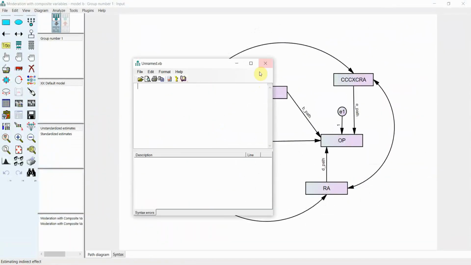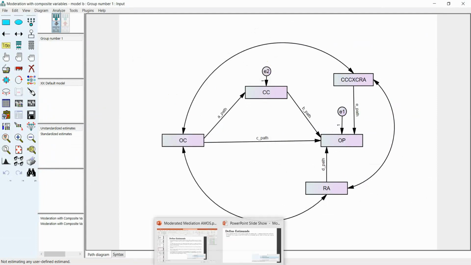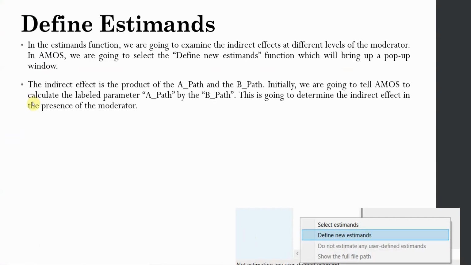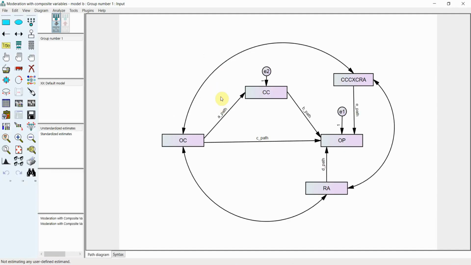Here you will define your estimate. The indirect effect is the product of A and B path. So your indirect effect, that is the effect of OC on OP through CC, is the product of A into B. And this will tell you whether there is mediation or not.